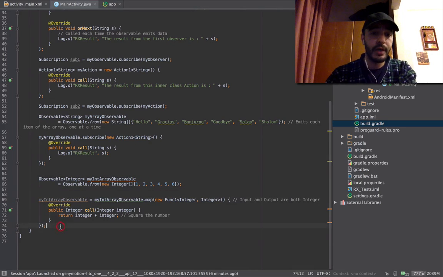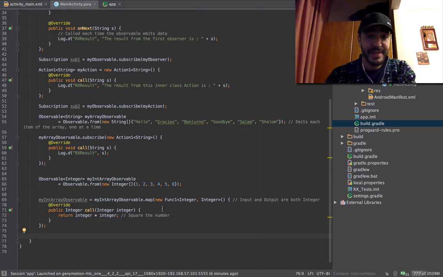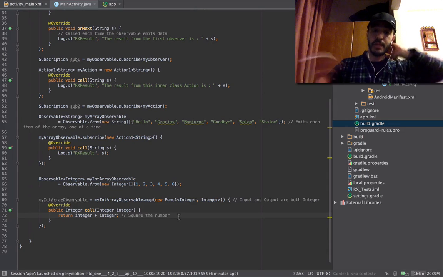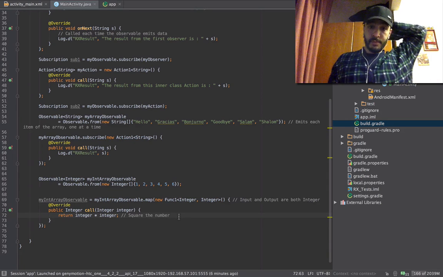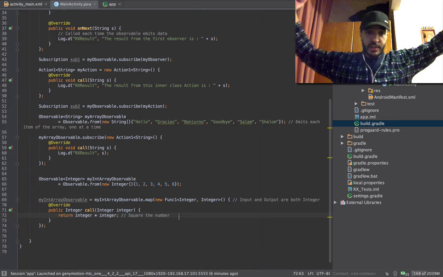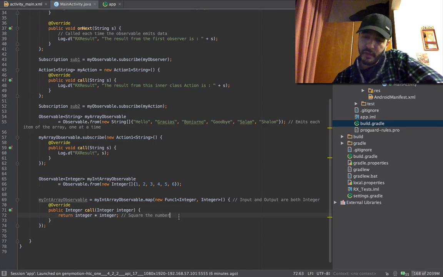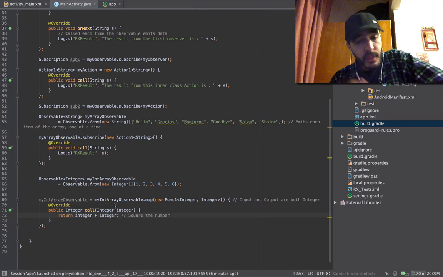We have now an observable that has in place how to square a number. It takes one integer and it multiplies it by itself. This is a function being passed as a function. Next level, I'm telling you. This is the stuff of the stars. So this is how you do it without lambdas.